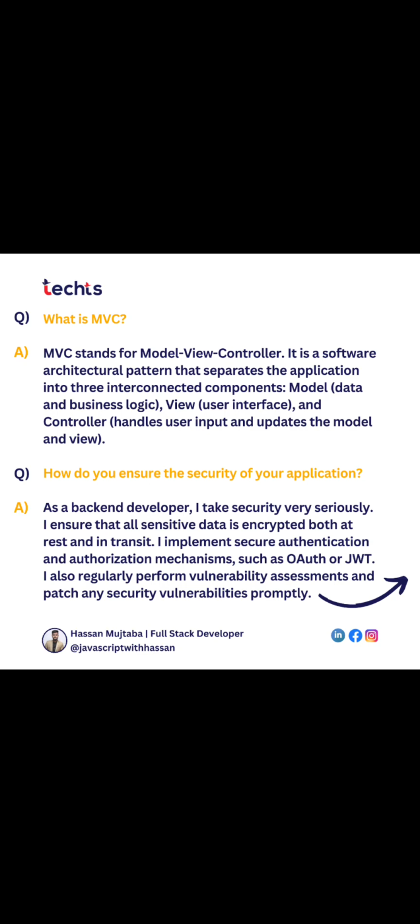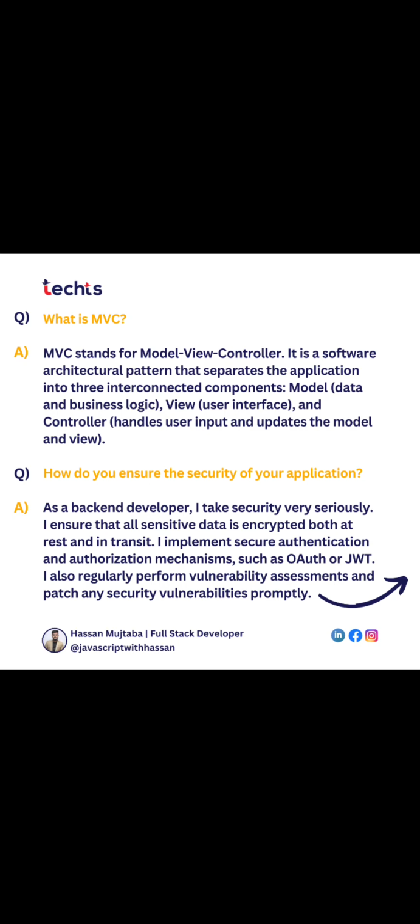MVC also contains the model, business logic, and views, which is the interface, right? You can read it from this. And the controller is the main part of the MVC, because in the controller you are writing the business logic, right? So it's a very important question as well. So, MVC.